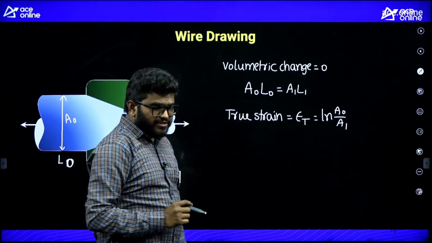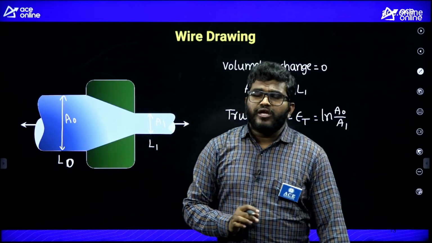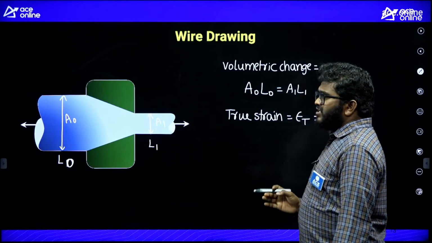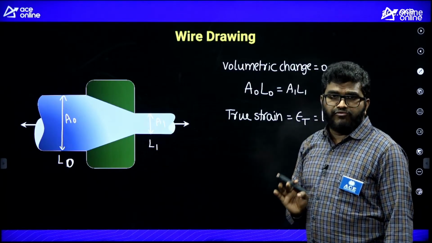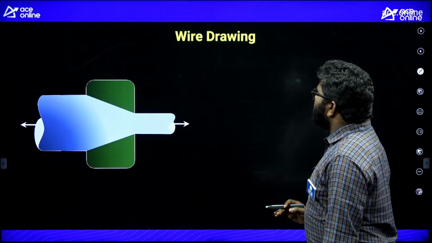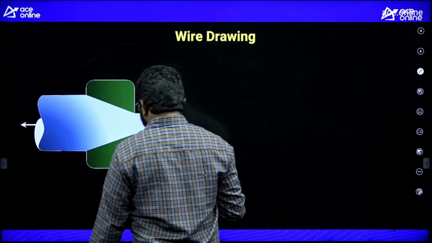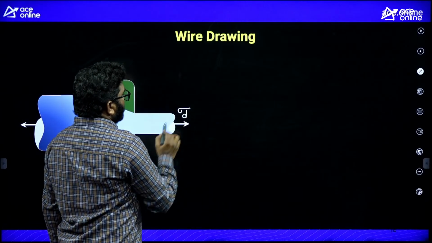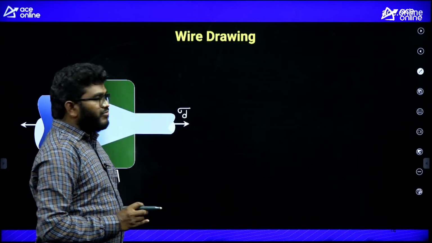These are the formulas. In wire drawing operation, they will ask questions related to wire drawing stress and wire drawing force. Remember, the drawing stress is applied to the exit wire.